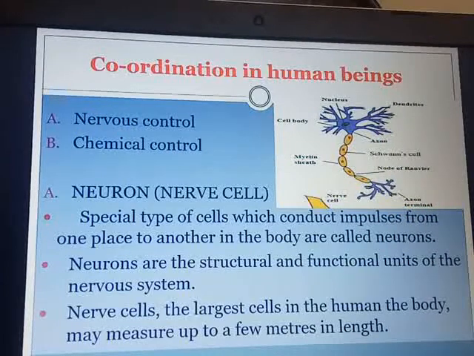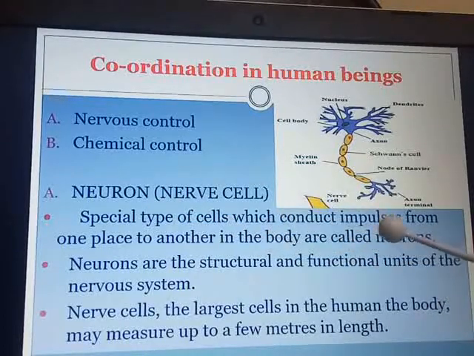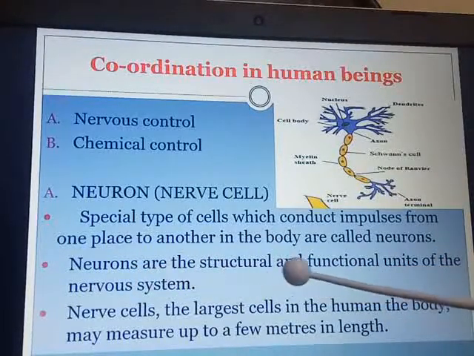Now you know that human beings can respond to the changes in their surroundings. It is due to the nervous control. Control and coordination, when it is related to nervous control, is brought about with the help of a special type of cells called neurons or nerve cells. This is a diagrammatic view of a neuron or nerve cell. Special types of cells which conduct impulses from one place to another in the body are called neurons. Neurons are the structural and functional units of the nervous system.